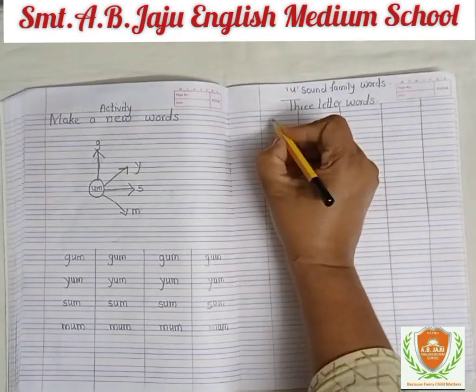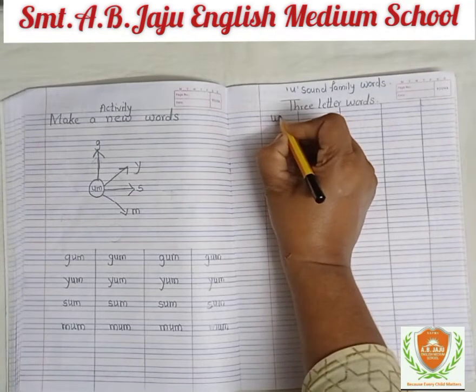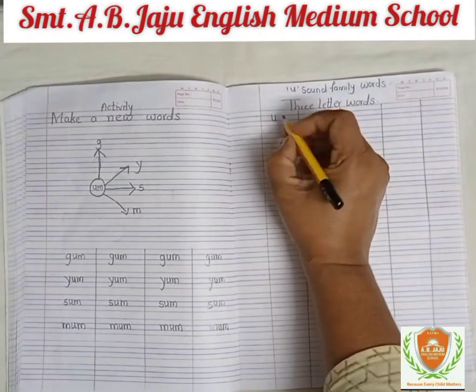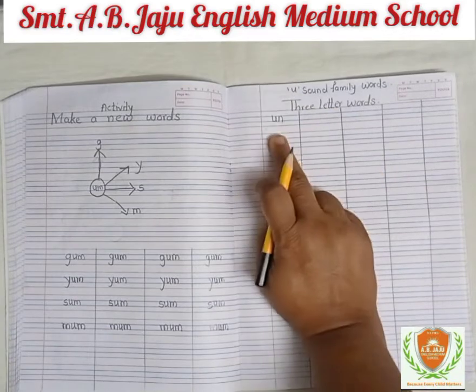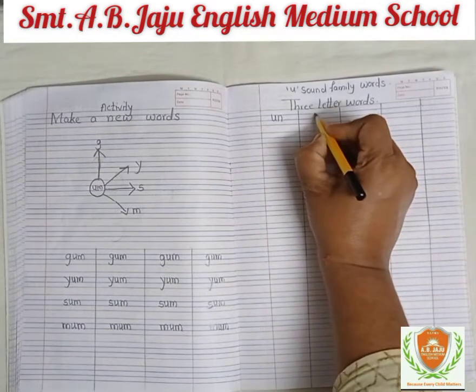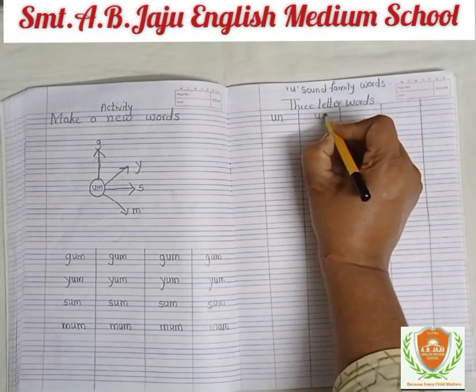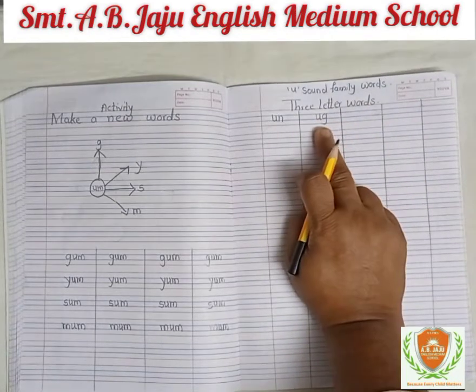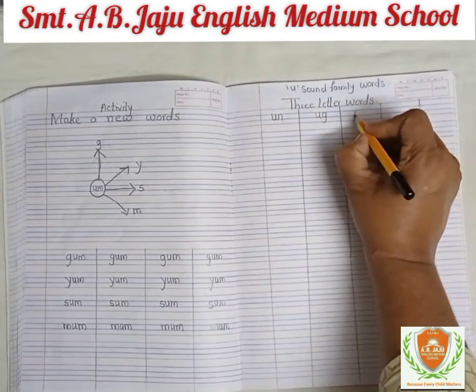Now write U. Sound of U is a. Sound of N is N. U N un. Sound of U is a. Sound of G is g. Ug.